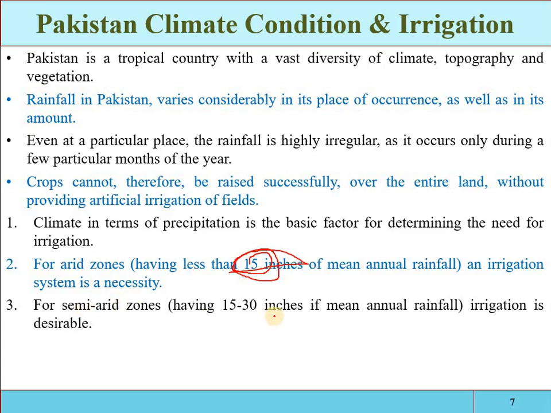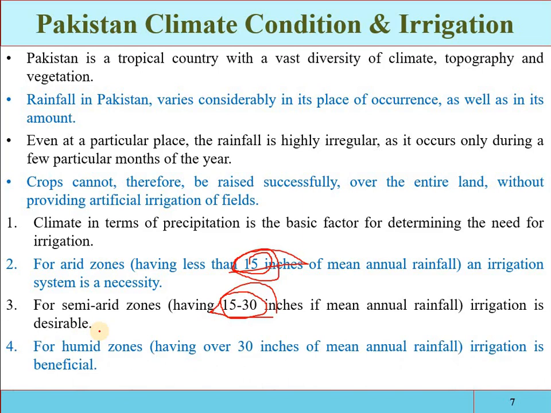For the semi-arid zone, some parts of the Punjab districts and lower parts of KPK, the rainfall is 15 to 30 inches, so the irrigation is desirable. Here irrigation is necessary, otherwise the crops will be badly affected. And the third one, for humid zones, meaning the northern parts of KPK, the mean annual rainfall is more than 30 inches, so the irrigation is beneficial.